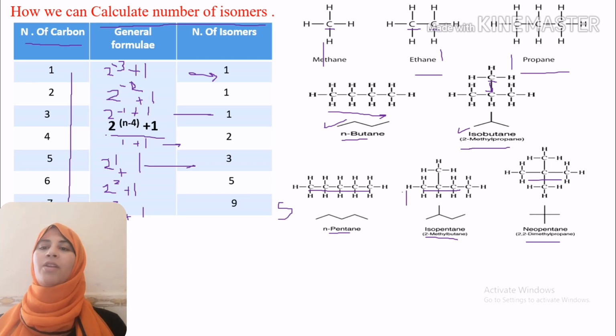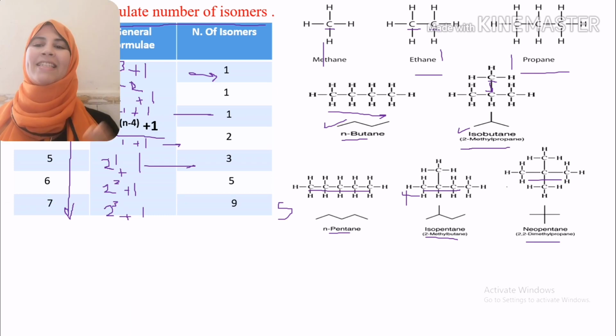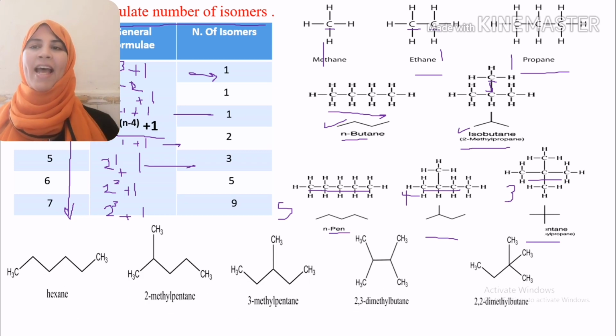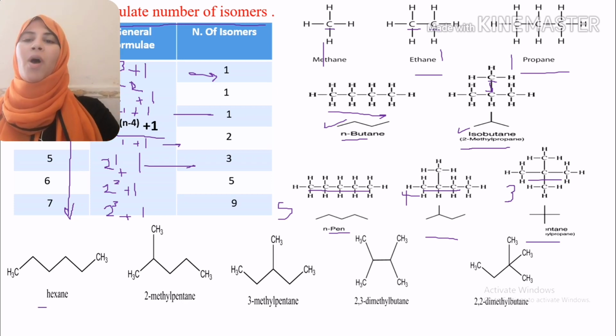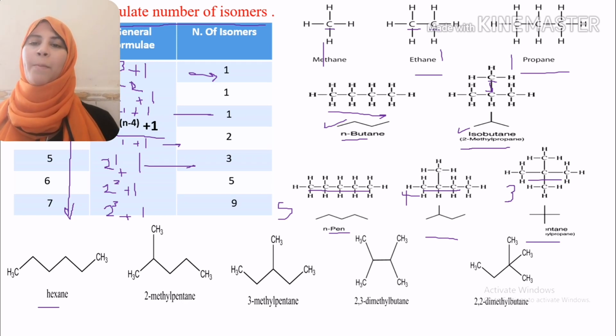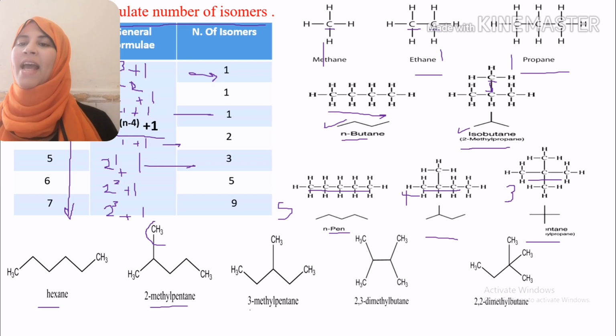Next, we have hexane. In the case of hexane, we have 5 isomers. The first one is normal hexane. The second one is 2-methylpentane, a branched compound. And we have 3-methylpentane.